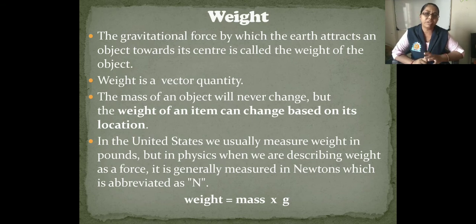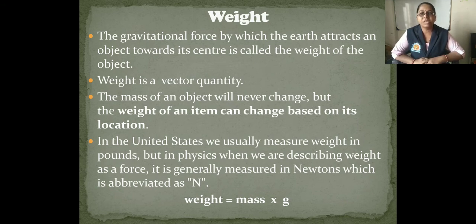So weight is a vector quantity, because it always acts downwards. That means direction is given. Hence magnitude and direction are given there, so weight is a vector quantity. The mass of an object will never change, but the weight of an object can change based on its location. Mass does not change, but weight can change according to location.